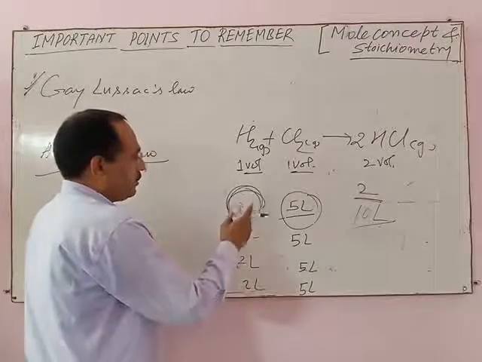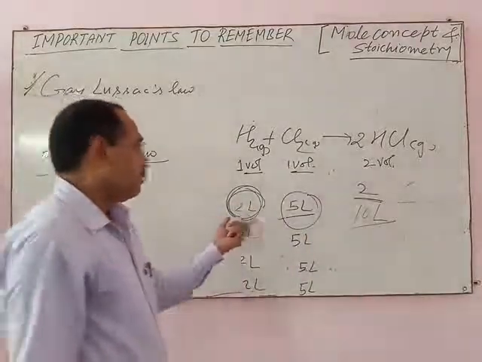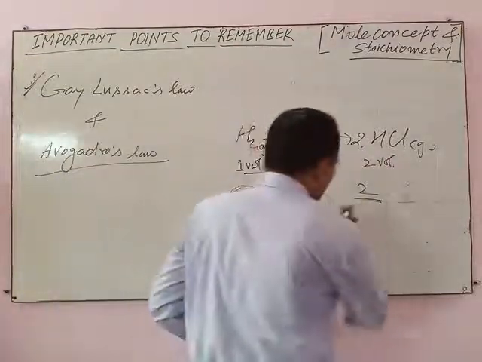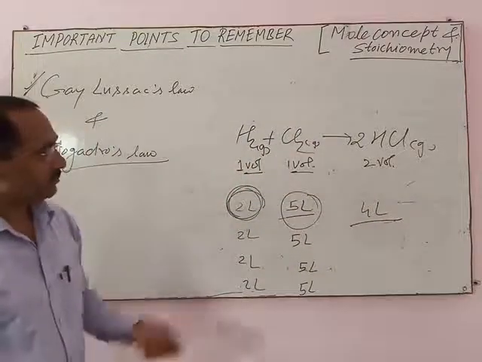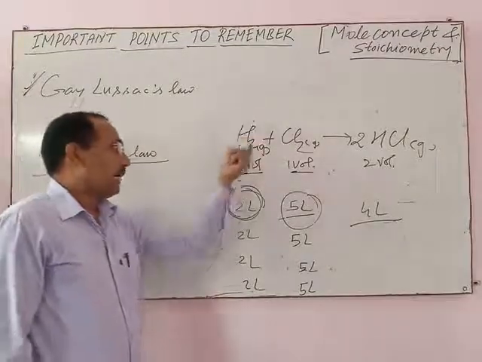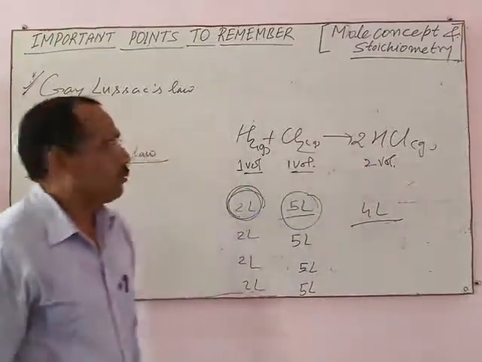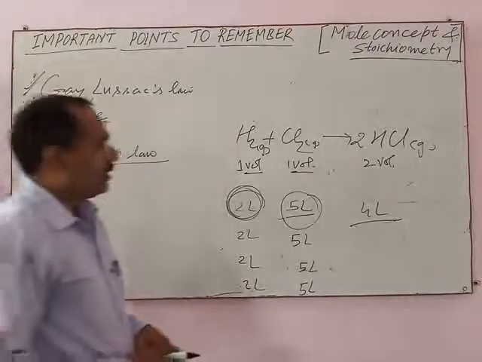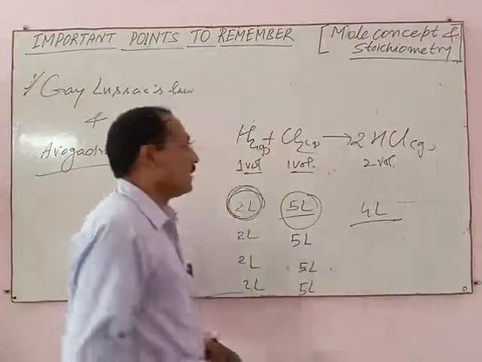In all the cases, 3 liters of chlorine remains unreacted, and only 4 liters of HCl gas is produced in this case. In all these cases, hydrogen acts as a limiting reagent, which controls the formation of product. So this is about Gay-Lussac's law and its application in calculating volume of gaseous reactants and products.